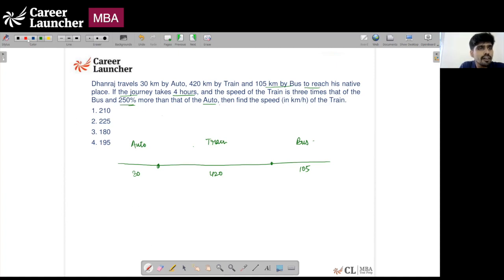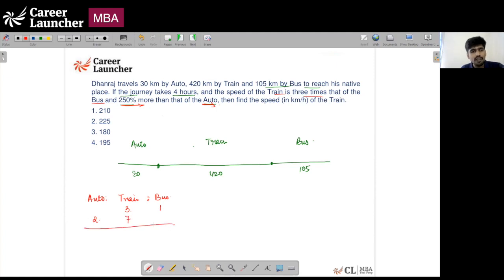So you have the ratio of speeds of train and bus and auto. The ratio of speeds of train to bus is given as 3x. That means if the speed of the bus is 1, the speed of the train is going to be 3. Similarly, it is given that the speed of the train is 250% more than that of the auto. It is not 250% of that of the auto. This is 250% more than that of the auto. That means if the speed of the auto is 2, the speed of the train is going to be 7.